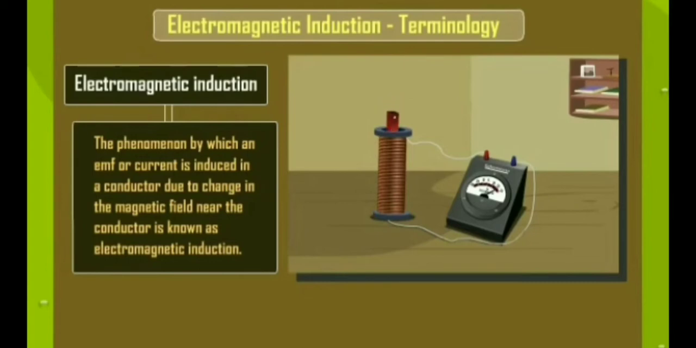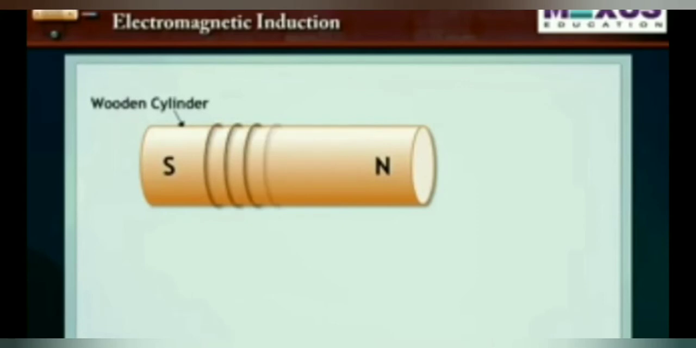Relative motion means it is not compulsory that you move the magnet only. You can keep the magnet stationary and you can move the coil also. In both cases, the induced current will be produced, and this phenomenon is called electromagnetic induction. Clear, children? Now, there are some factors on which the magnitude and the direction of induced current depend.